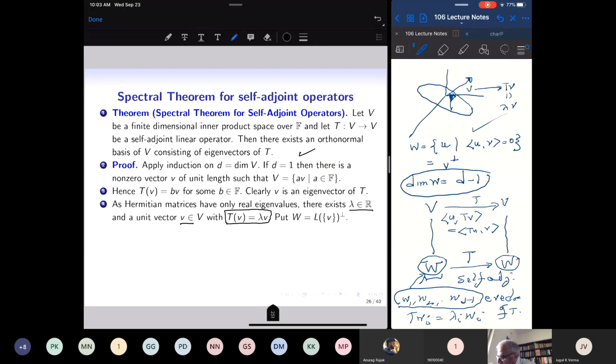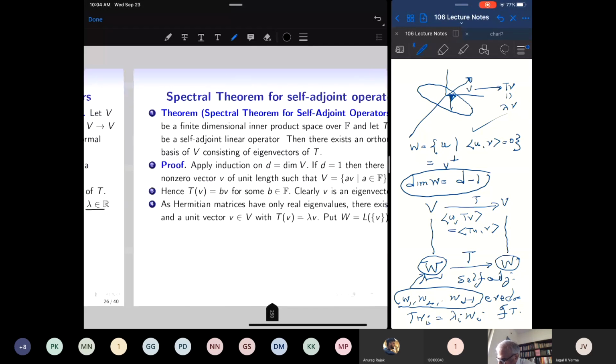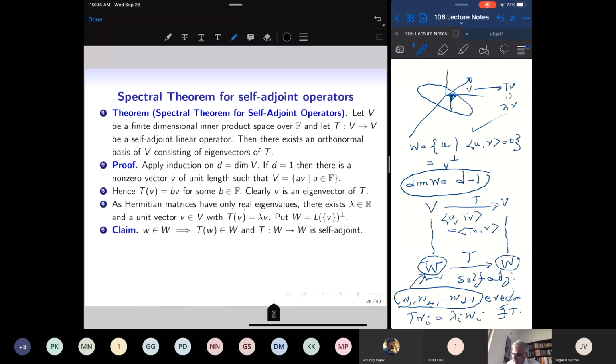Okay, so the perpendicularity relation is preserved by T. If a vector was perpendicular to V to begin with, and then I apply T to the same vector, the image is again perpendicular to V. That's what we have to prove. So let us look at that. We want to show that if w belongs to W, then Tw is also in W, and T is self-adjoint, so we can apply that.